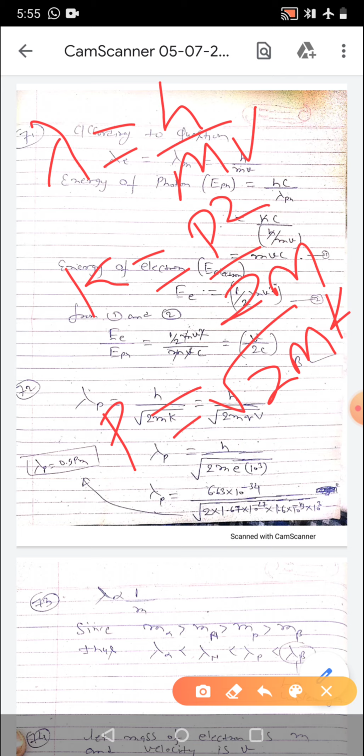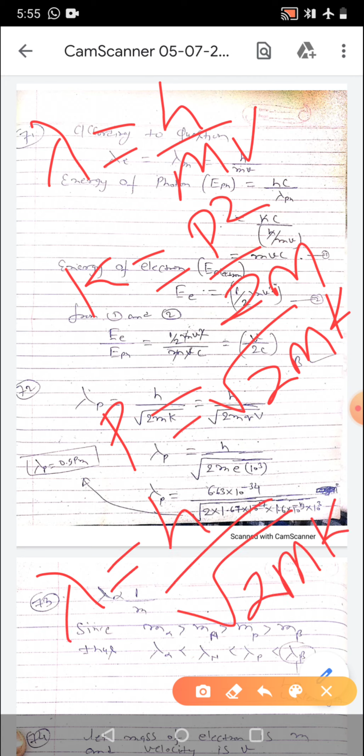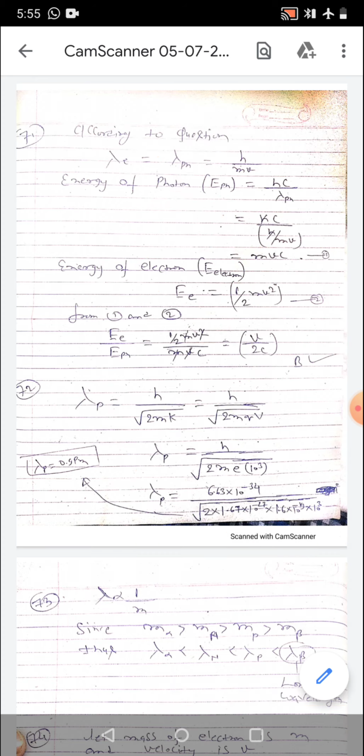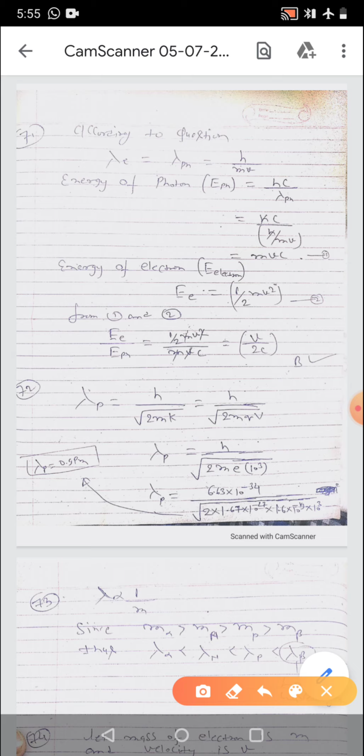And this is momentum. So we can write lambda is equal to h upon under root 2mK. But K is equal to eV. So if you substitute all values you will get the option, that is lambda is equal to 0.9 picometer.